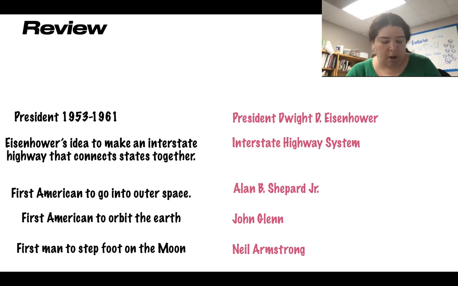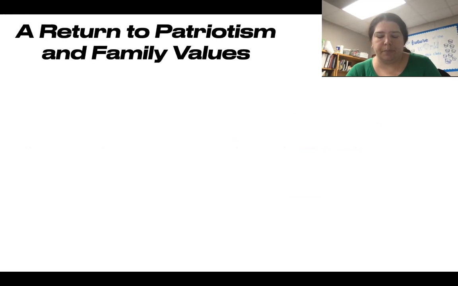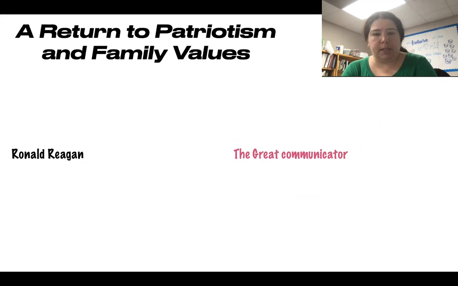Today, we're going to talk on page 230 about the return to patriotism. On 230, it tells us about an election that two men were going up against each other. They were Ronald Reagan and Jimmy Carter. And it happened to be that Ronald Reagan won. He was the president during this time, and they called him the Great Communicator. They did this because he was a great speaker, okay?